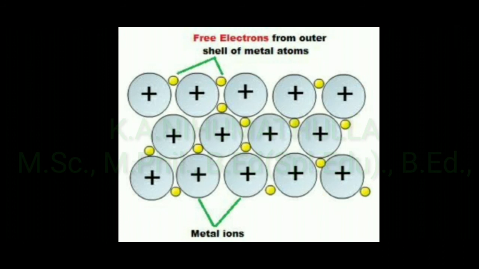The lustrous nature of a metal is given by the valency electrons. The bond between the electrons and the positively charged metal ion is very strong. Due to these electrons, metals are good conductors of heat and electricity.